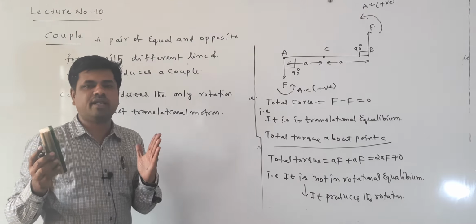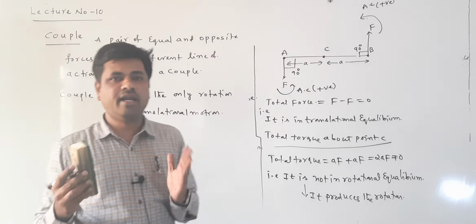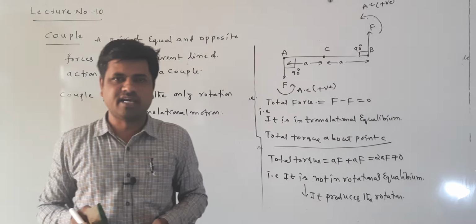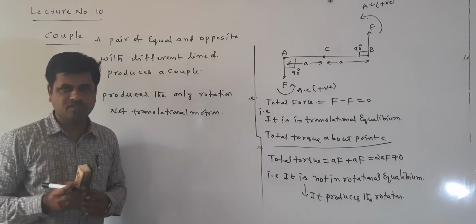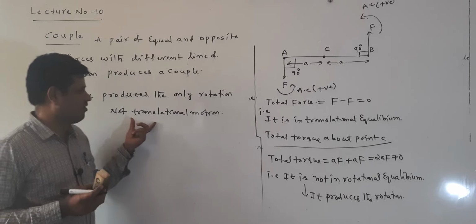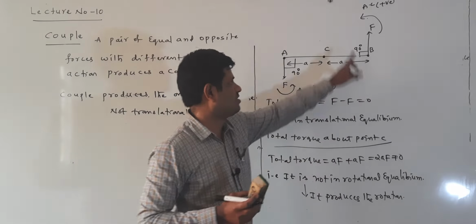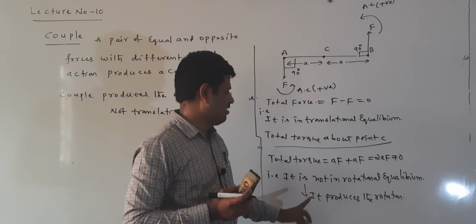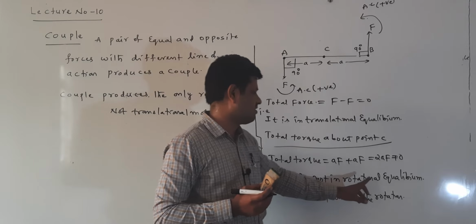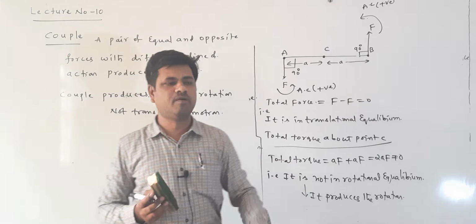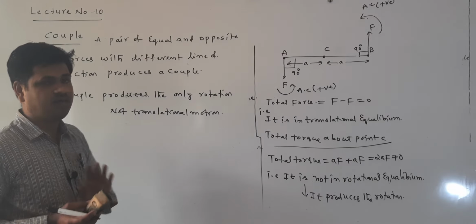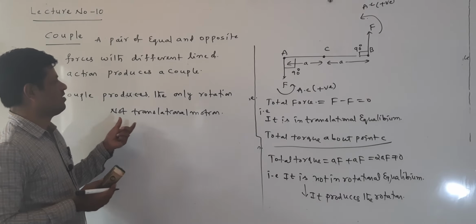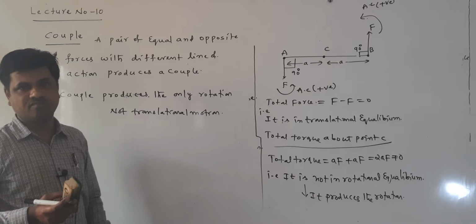This is the meaning of the couple here. Couple means two equal and opposite forces with a different line of action. One is acting in the upward direction, another one is acting in the downward direction. It produces a couple, and a couple produces only rotation. Why does it produce only rotation? Because it is not in rotational equilibrium. That's the reason it produces only rotation, not translational motion. This is a good example for a couple.